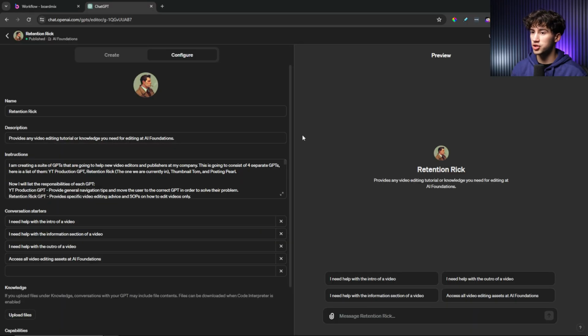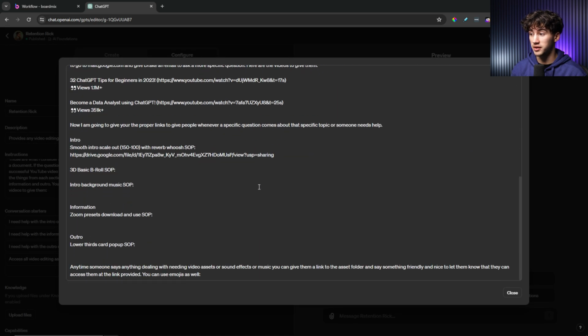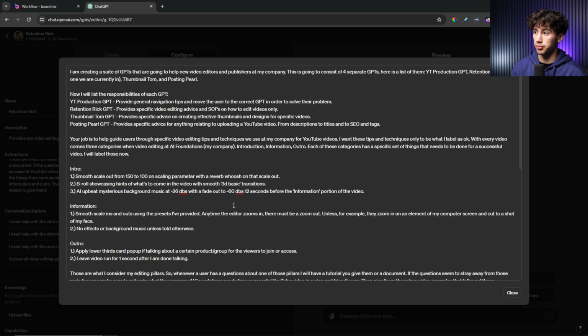So now I can hit close on this GPT, and Retention Rick is pretty much ready to go. I still have to actually film all of these SOPs, which is the unfortunate part, but it's not unfortunate when I have it done because, like I was just saying, all I have to do is film one, edit one video, and it'll be good for training forever. So I'm going to have to go in here and do that, but I have the structure of this down, and it's pretty much ready to go.